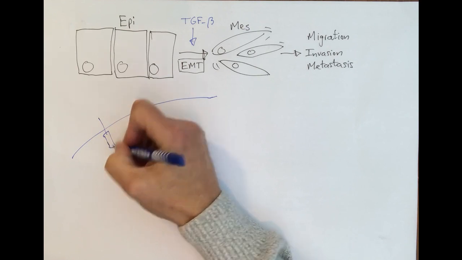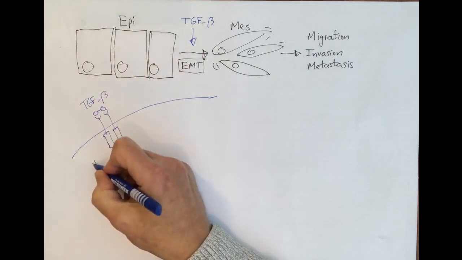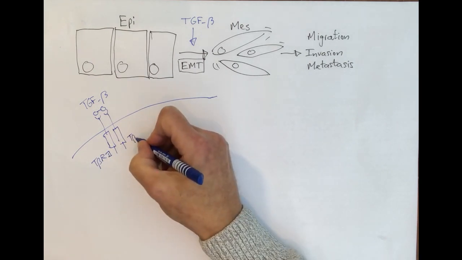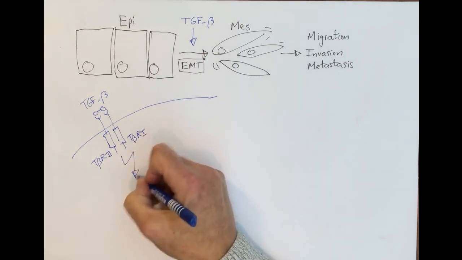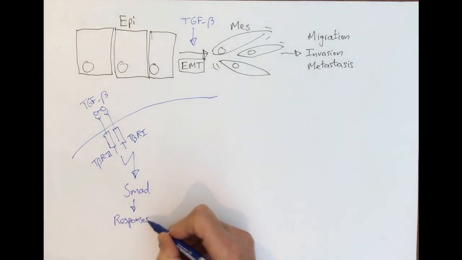TGF-β signals via specific cell surface TGF-β type 1 and type 2 receptors. Upon ligand-induced heteromeric complex formation, the TGF-β type 1 receptor phosphorylates and activates intracellular SMAD effector proteins.